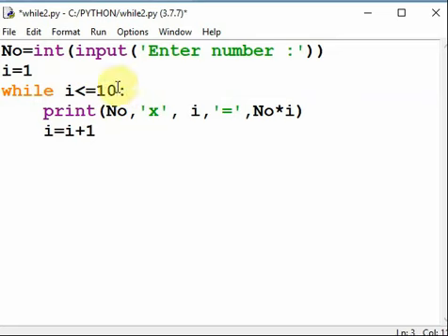This program will accept any number and it will print the table of that number. So I will take value 1, it will initialize, then 2, 3 and 4, and the result will be number into I. See the output.